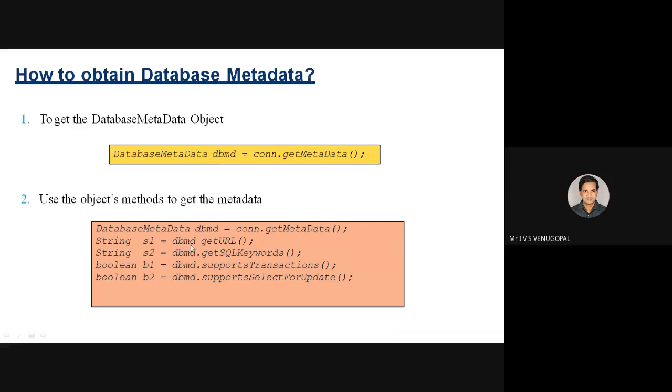For example, dbmd.getURL returns the URL of the JDBC driver. Similarly, getSQLKeywords: what are the different SQL keywords supported by my database? It returns comma separated values of all the SQL keywords. Then supportsTransactions tells whether your database supports transactions or not, and supportsSelectForUpdate. These are some of the methods.